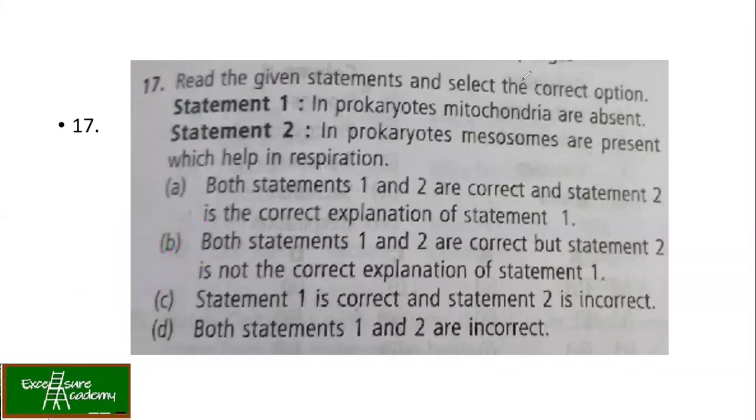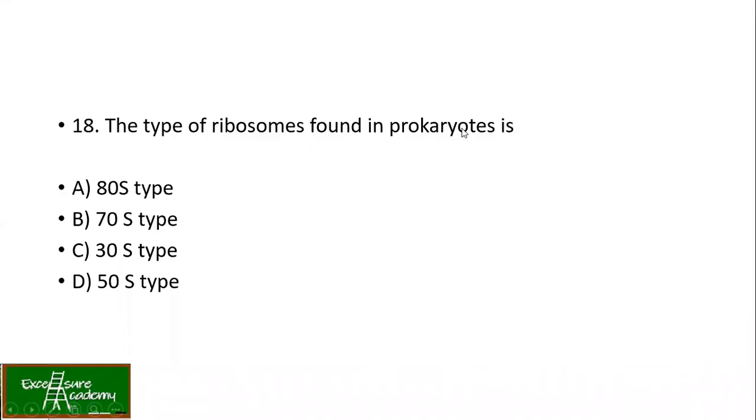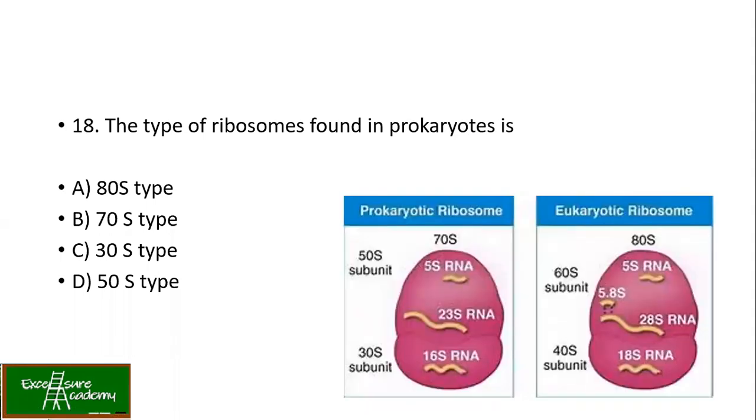Moving on to the next. The type of ribosomes found in prokaryotes is dash. We know that in eukaryotes, it is 60S and 40S subunits. Together, when they combine in order to carry out translation, it becomes the 80S subunit.